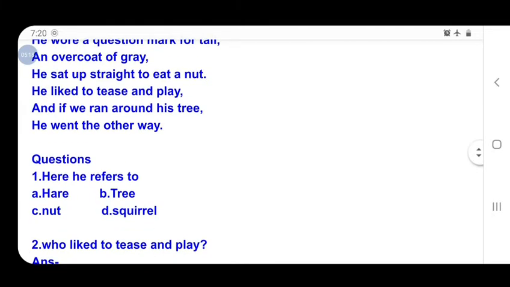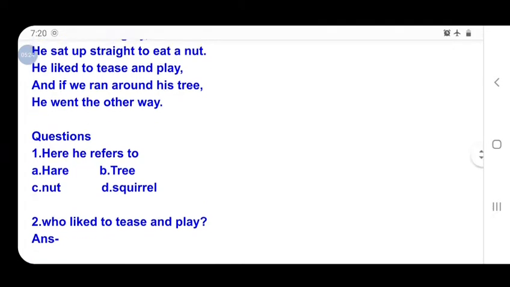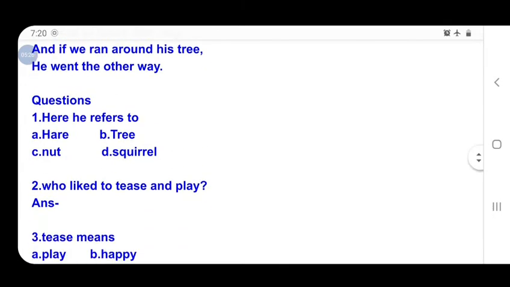Here the poet considers a squirrel as a human being. That's why the poet uses the word he for the squirrel. So the answer: here he refers to the squirrel. Who liked to tease and play? The answer is the squirrel.